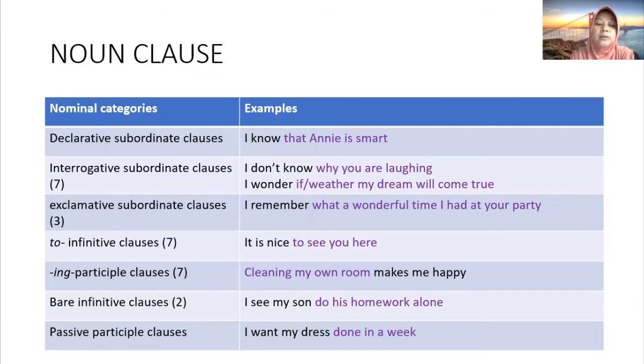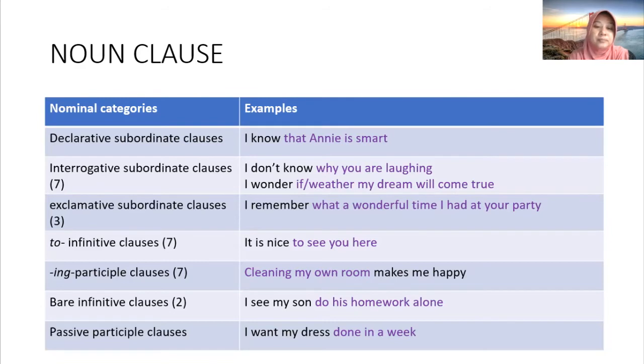So for to infinitive, in participle, bare infinitive and also passive participle, they are not using a subordinator. You see, the noun clause directly uses to infinitive. For example, it is nice to see you here.